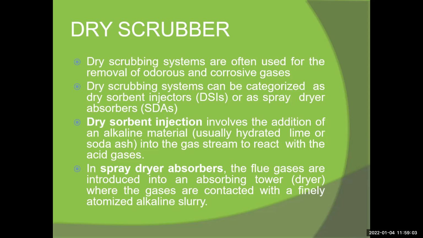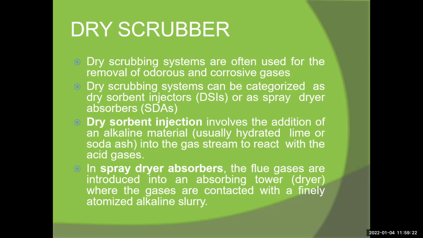In the spray dryer absorber, the flue gases are introduced into an absorbing tower in a dryer, where the gases are contacted with a finely atomized alkaline slurry. That covers the spray dryer and dry sorbent injection.